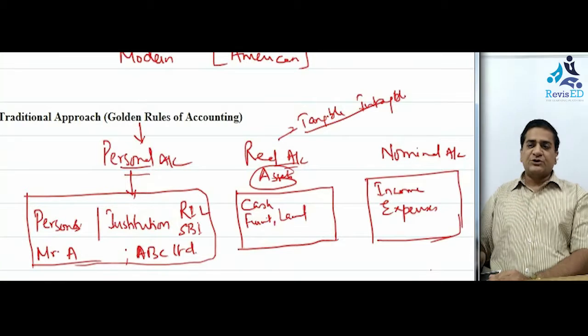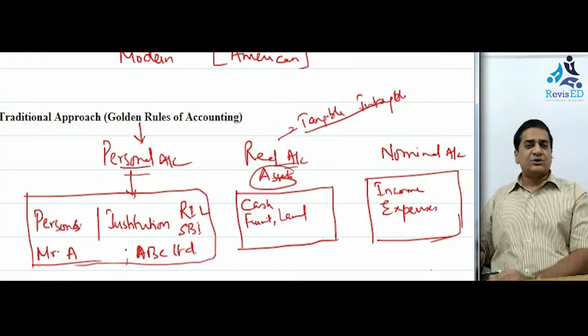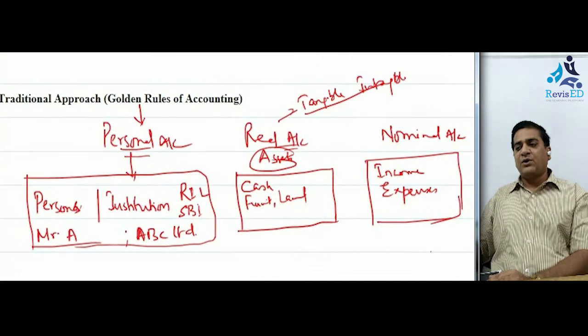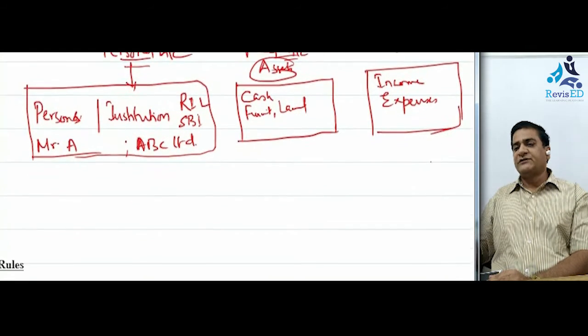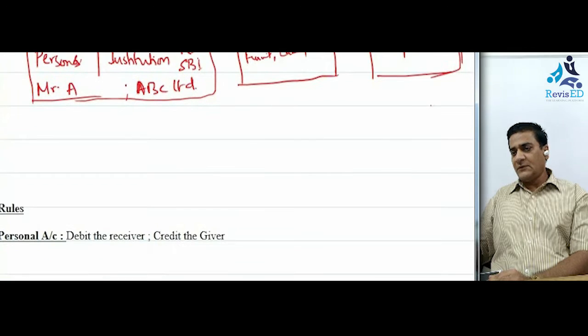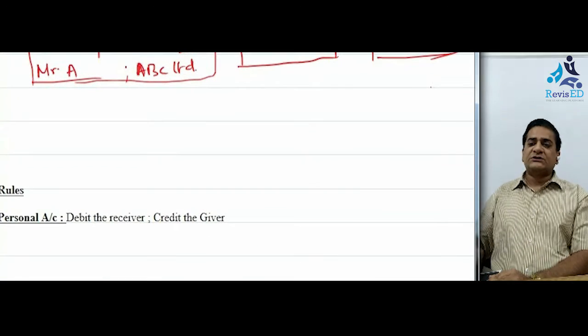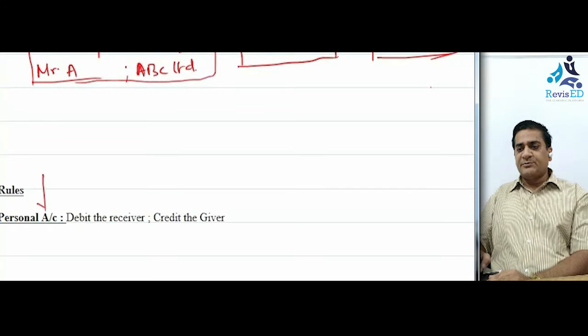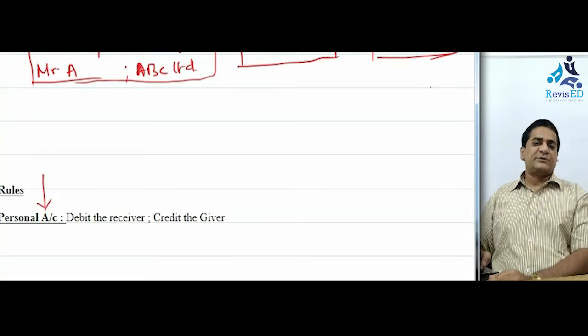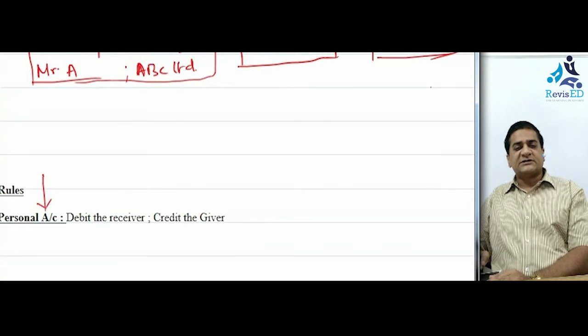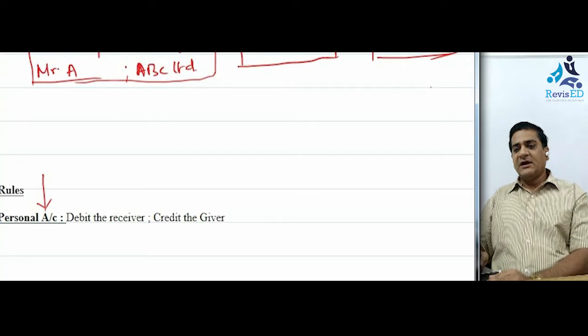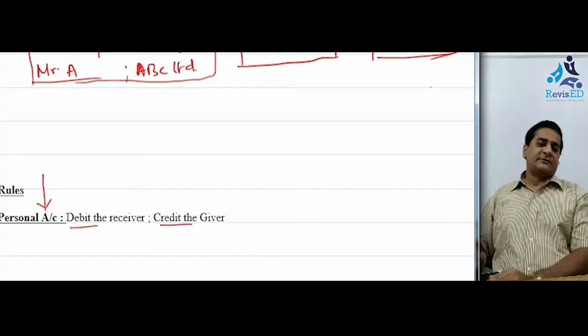So if we are in a position to understand these three accounts, it would be very easy for us to know what the rules of accounting are, or what the rules of debit and credit are. When we talk about the rules related to all the personal accounts, meaning all the accounts related to persons or institutions, the rule says: debit the receiver and credit the giver.